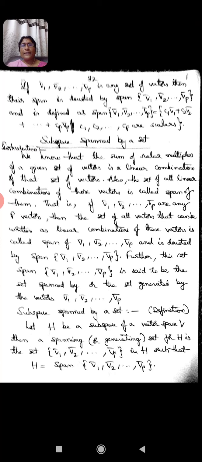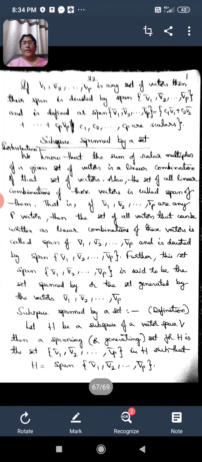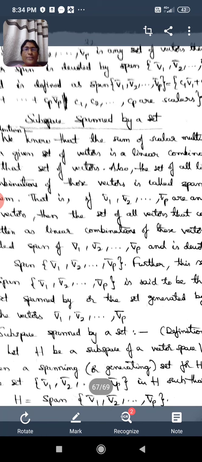Further, this set is said to be the set spanned by or the set generated by the vectors v1 bar, v2 bar, so on vp bar.